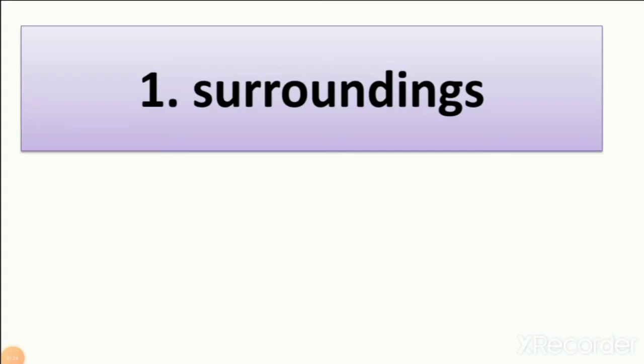So let's start. Number 1, surroundings. Surroundings is the area around us. When you go to another place, your surrounding will change, right? So now you can understand what surrounding is. Right now you are at home, so the area around you is your surrounding, right?